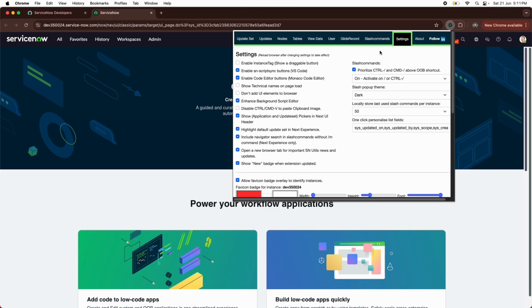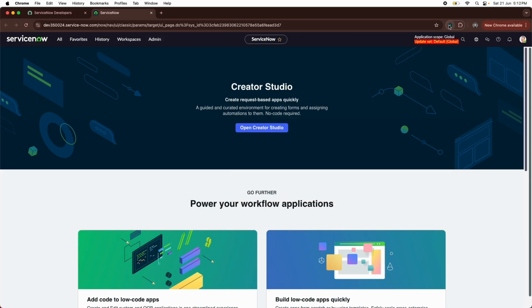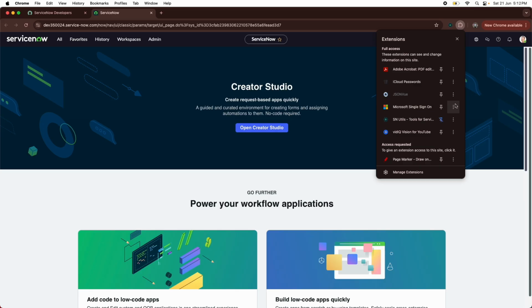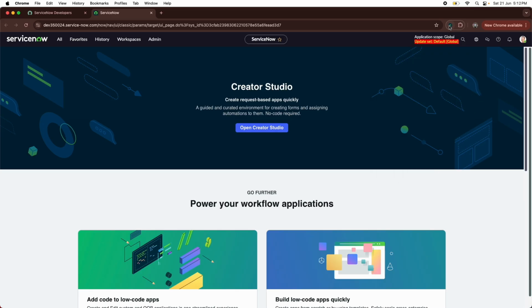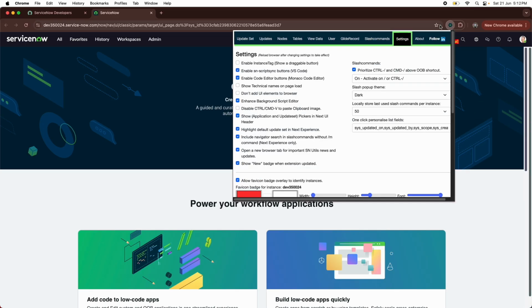Okay, so first of all, this is the settings page. I can't remember whether after installing it I enabled any options, but more or less you should have these options checked. If they are checked by default, then it's fine. You can take a screenshot right now and make sure that all of this is checked. You can see it only after installing it, and then you can pin it or not pin it, that's up to you, but it is very helpful if you pin it.